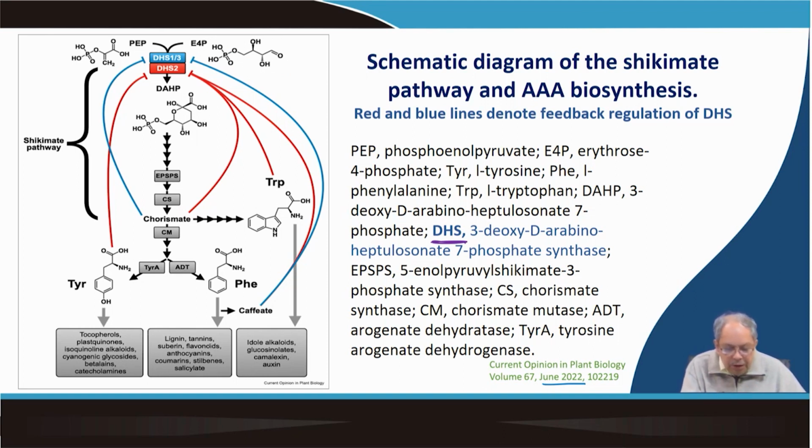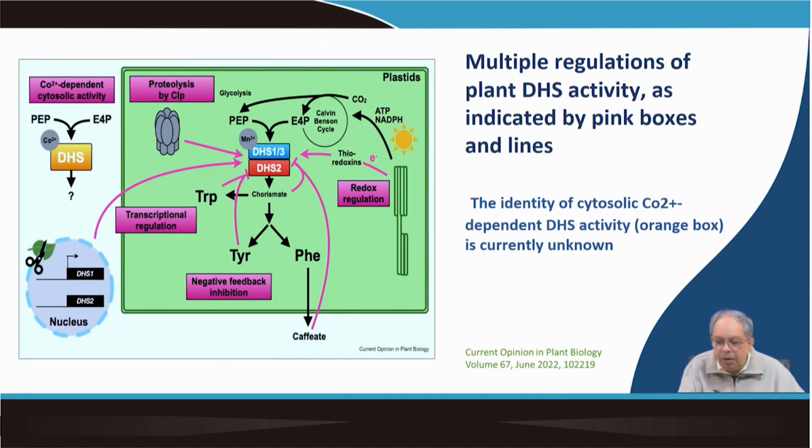Whereas from phenylalanine, the most important products are lignins, tannins, suberin, flavonoids, anthocyanin, coumarin, stilbene, salicylate. This we are going to cover soon. And tryptophan is also being controlled by the DHS2, and we have seen that tryptophan contributes to the indole alkaloid pathway. Now, multiple regulations of plant DHS activity as indicated by the pink box.